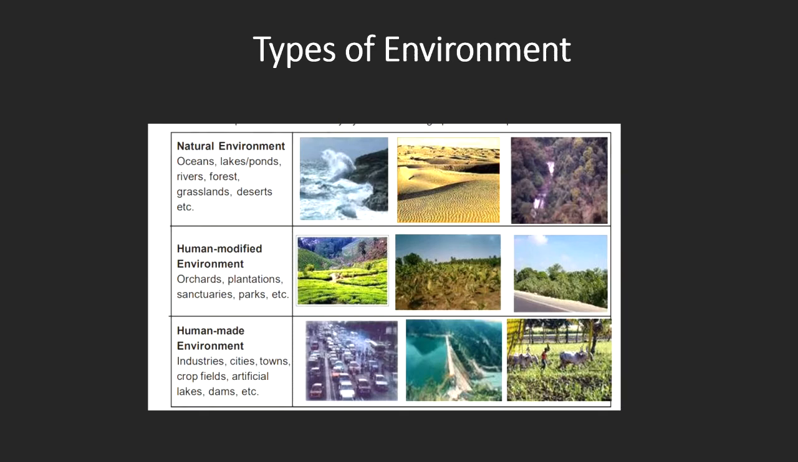Now, the environment can also be natural environment, human modified environment or human made environment. The natural environment encompasses all living and non-living things occurring naturally, meaning in this case not artificial or man-made. The term is most often used for the earth or some parts of the earth. Examples of such natural environments on land include forest, grasslands, savanna and deserts.